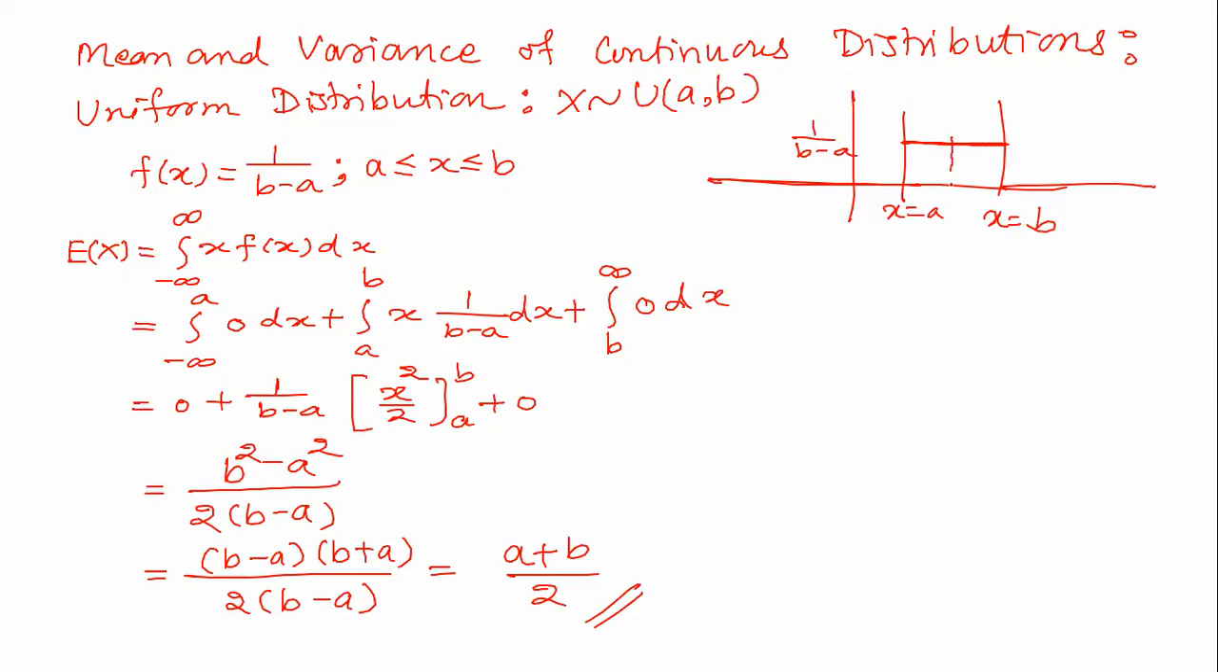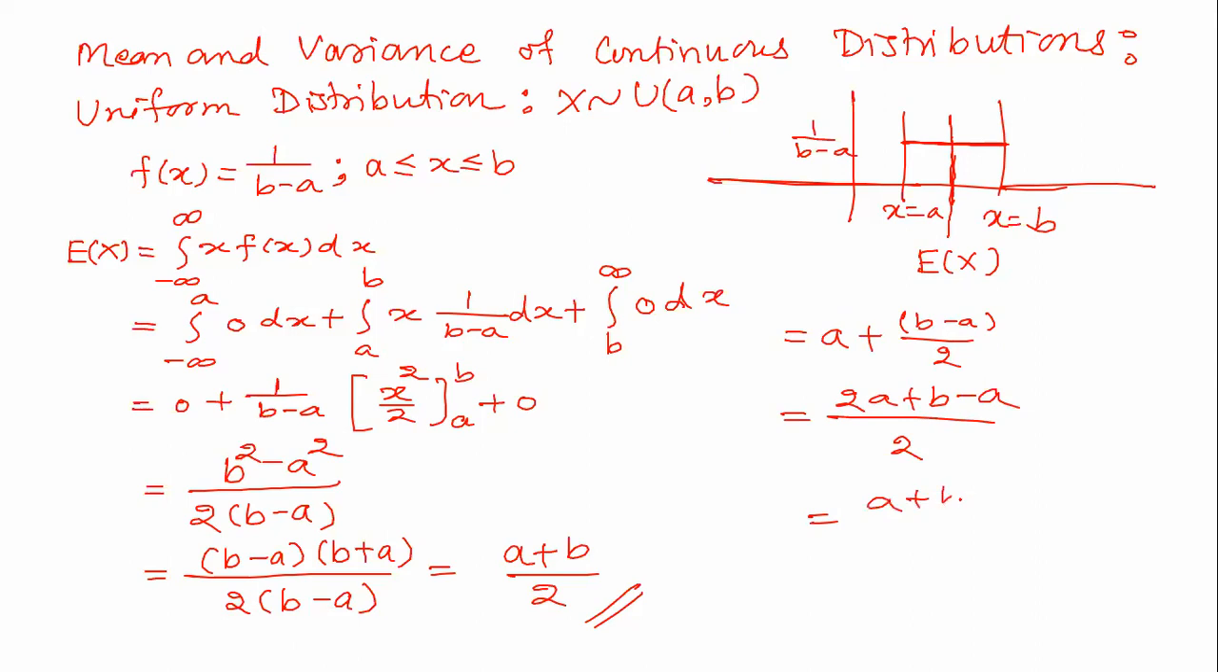In the uniform distribution, you see here the mean, this will be the expected value of x logically. Yes, it will be a plus b minus a by 2. Logically, look. So this is 2a plus b minus a by 2.